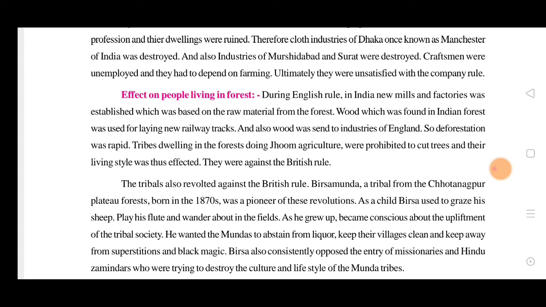Tribes dwelling in the forest doing jhum agriculture were prohibited from cutting trees, and their living style was thus affected. So they were against the British rule. The people who were against cutting trees, like the jhum agriculture people, were prohibited from cutting trees, but forcefully they were now being asked to cut the trees, and it was against their rule.